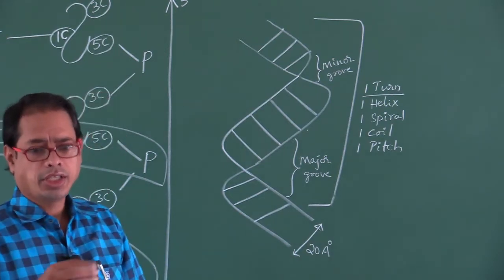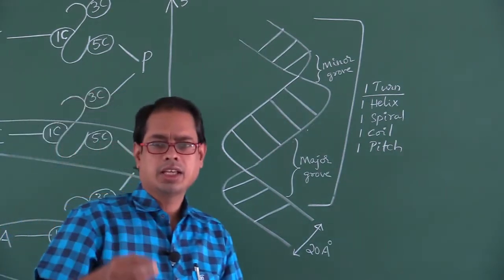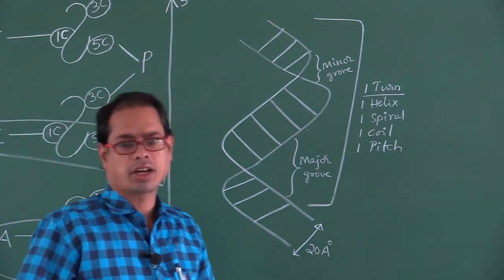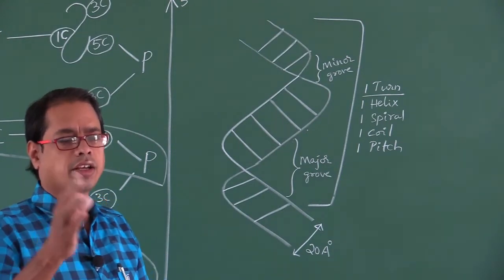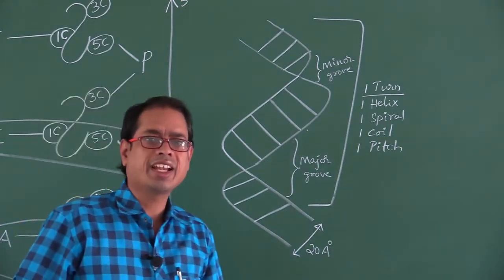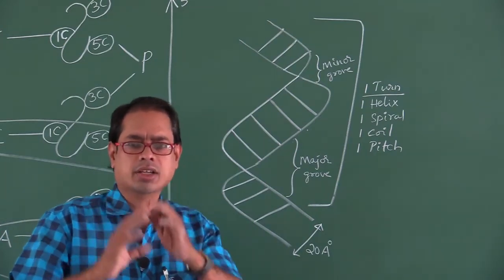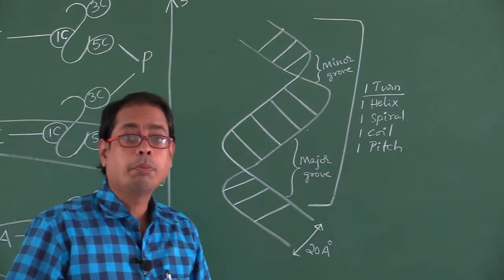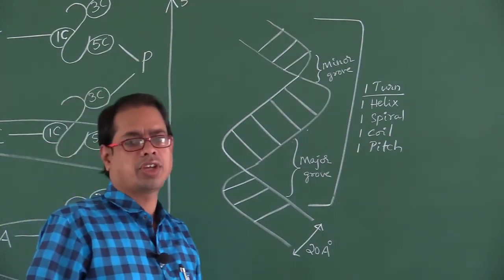That is A-DNA, B-DNA, C-DNA, Z-DNA, etc. Of these, the DNA discovered by Watson and Crick is B-DNA. It shows secondary structure.